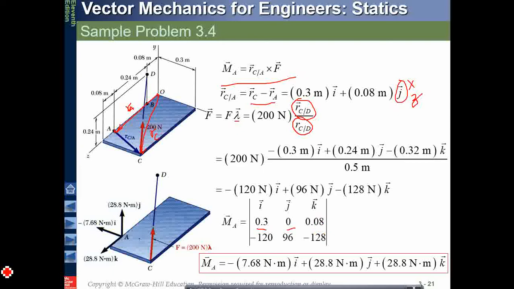Okay, so the moment vector will be from here. So you can put the values of the moment vector like this. Along the Z, you can write the component, along the J or Y you can write the J component, and the X component in this fashion. So you will be having this. Okay, so I hope that you understand how to solve such problems.